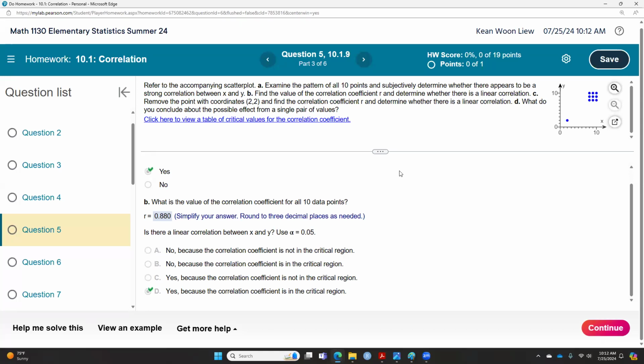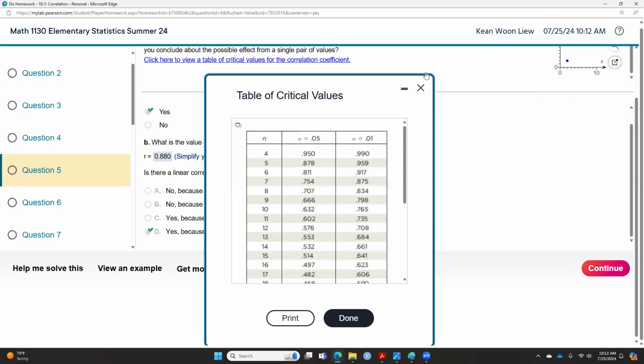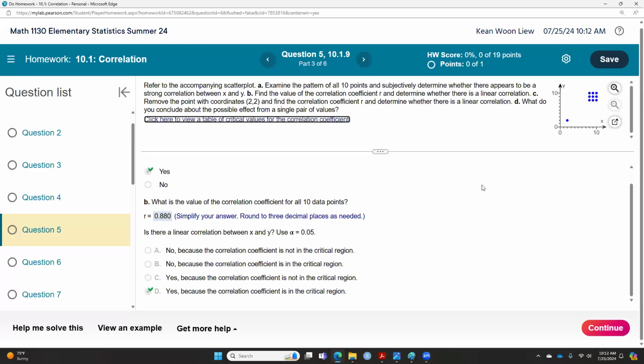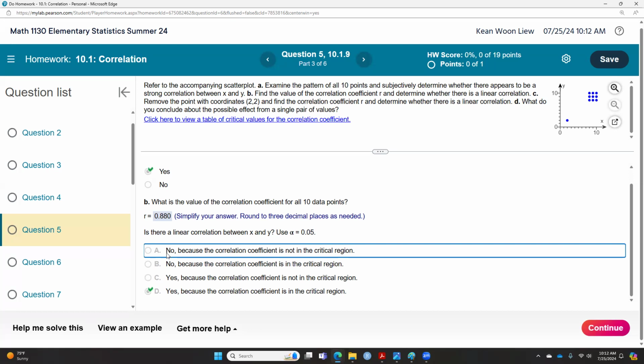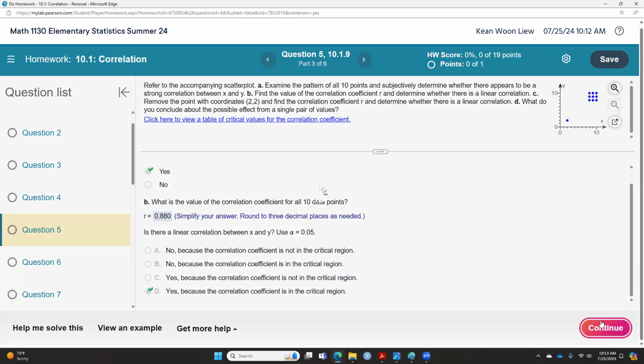I will call you to actually perform the whole 7 steps of hypothesizing, and we use p-value and alpha. We never use the critical values that are in the table here. So make sure you know if you answer yes, then it is in the critical region. If your answer is not a linear correlation, then you say it's not in the critical region. That will be the one that you just need to pick.